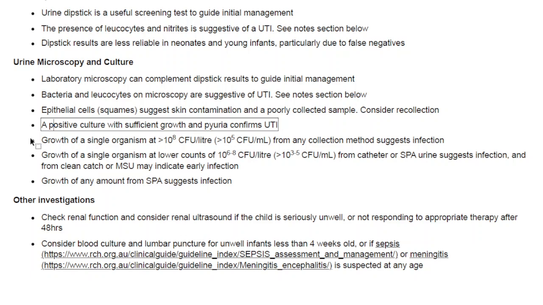A positive culture with sufficient growth and pyuria confirms UTI. Growth of a single organism at greater than 10^8 CFU/liter, and greater than 10^5 CFU/ml, from any collection method suggests infection. Growth of a single organism at lower counts of 10^7 CFU/liter, and greater than 10^4 CFU/ml, from catheter or SPA urine suggests infection, and from clean catch or MSU may indicate early infection. Growth of any amount from SPA suggests infection.